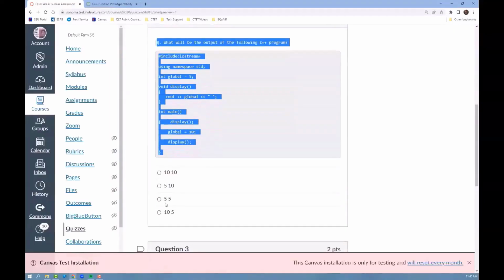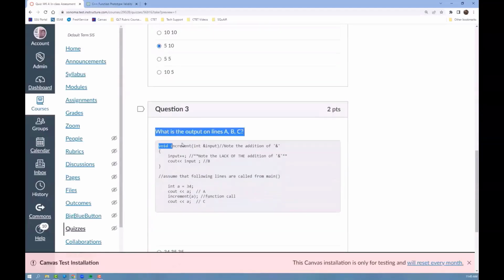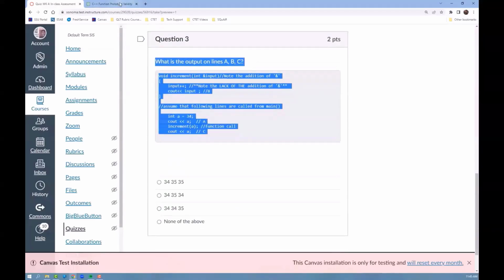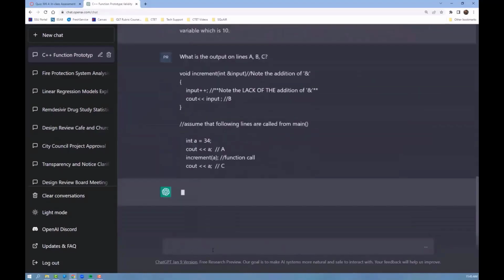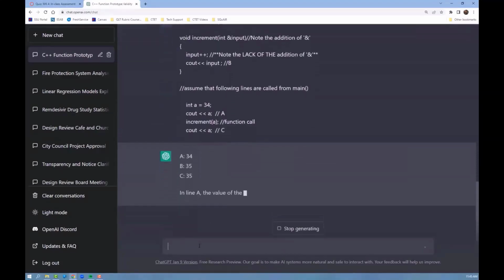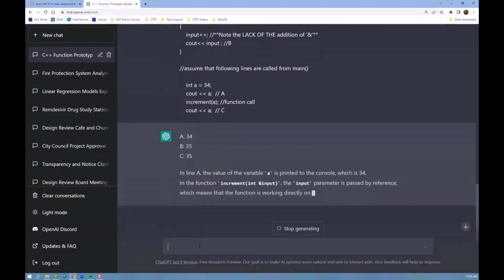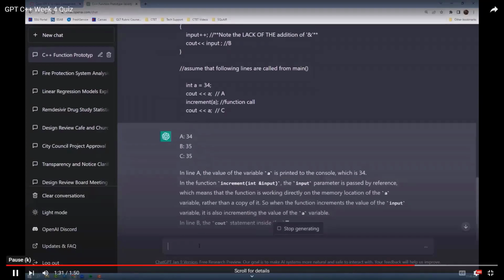So I hate to see something where we are flat out not wanting our students to use a tool like this, when it can do a great job describing some of the concepts that they might have questions about. And this is an interesting one, because I think in particular, pass by reference is a pretty sticky subject for some C++ students. And this does a really good job at explaining what that means as well.